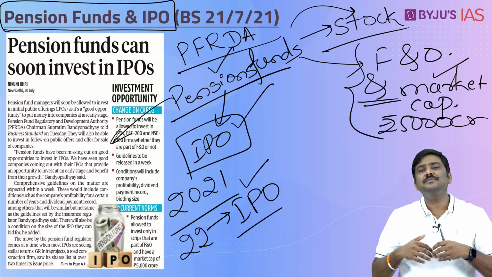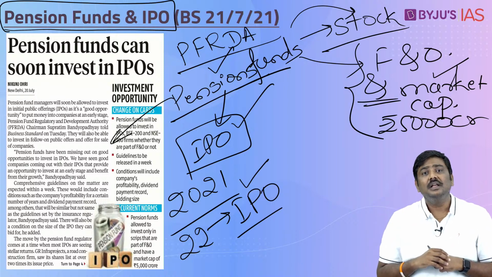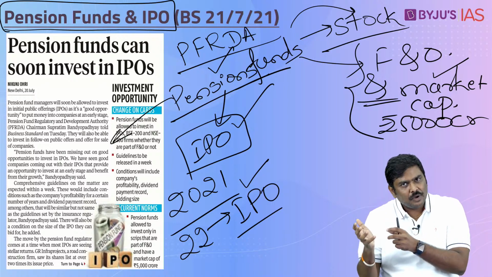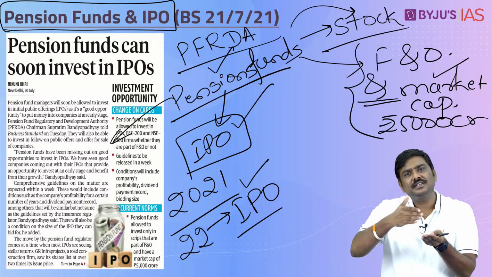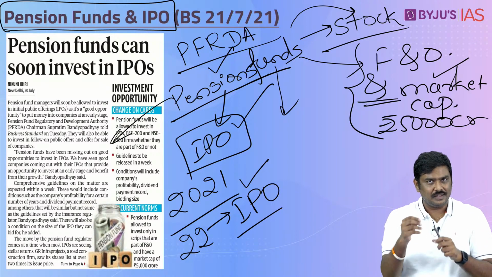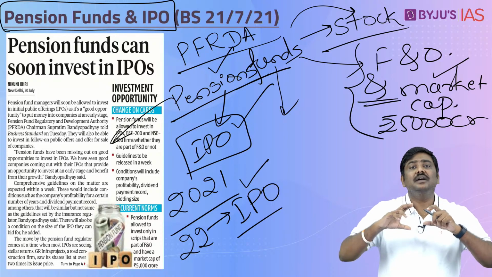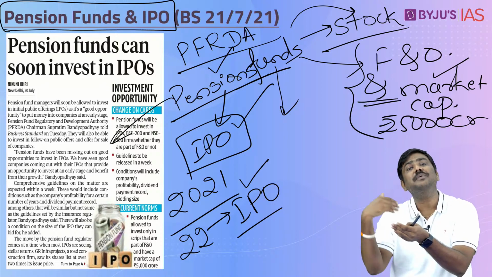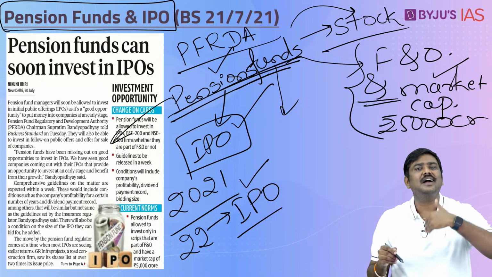Now, what is the basic idea here? Why is the PFRDA chairman saying that we are going to allow the pension funds to invest in IPOs henceforth? The basic idea is that in recent times more and more companies are going for an IPO, and based on the performance of these companies, the market price of the shares is increasing. So, pension funds will be allowed to invest in the IPO and subscribe and purchase the shares of these companies. And when these get listed and the performance of these companies improves, the market price of the shares will improve, and the earnings of these pension funds will obviously start improving.